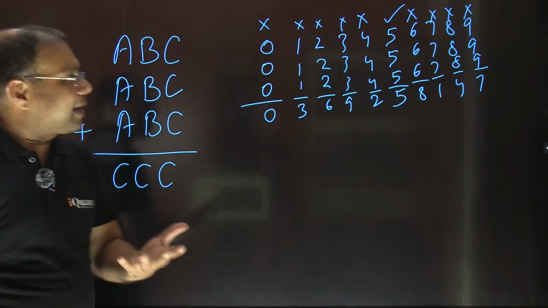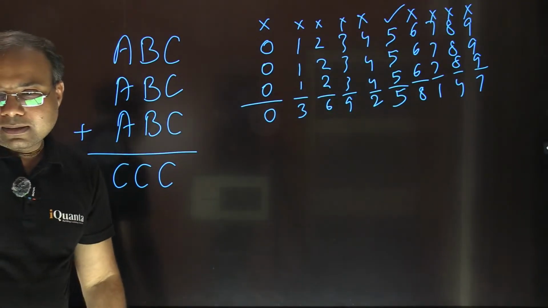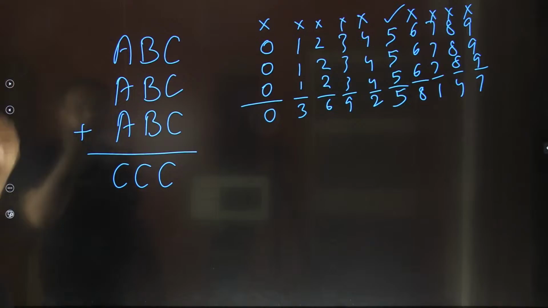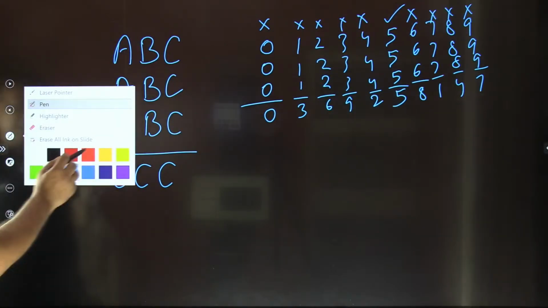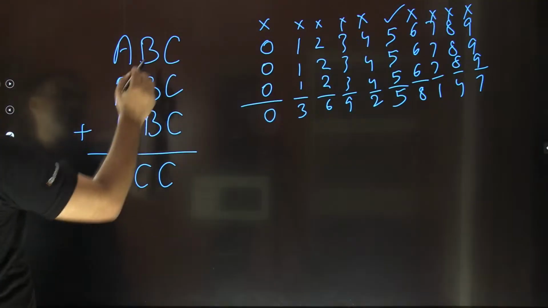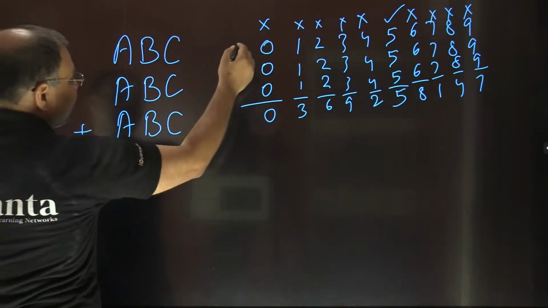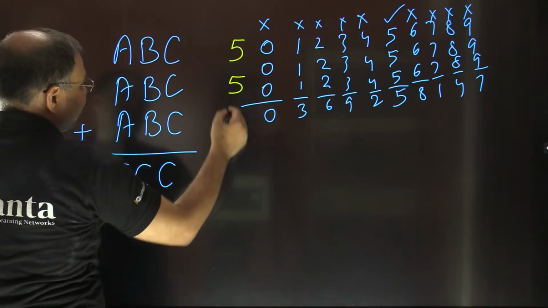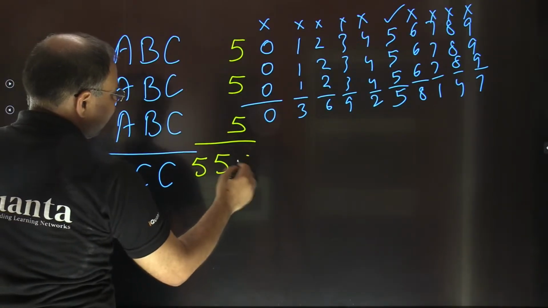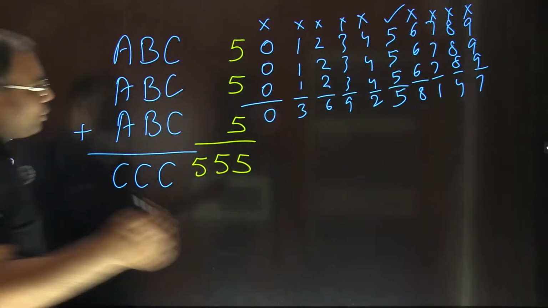We have to think. Right? So now after putting C equal to 5, you can proceed further. Then it's not that difficult. Okay, Dhruv, can you mention what you did further afterwards? You have taken C as 5. Let me write here. So C is 5, this is 5, this is 5, and the 3-digit number here comes out to be 555. Now what about A and B? How did you get those values?